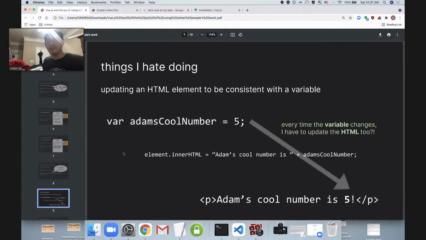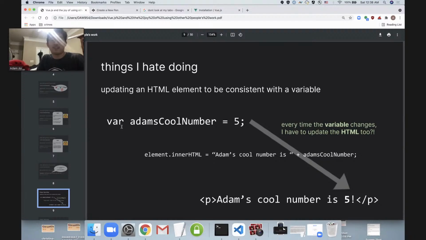So let's take a look at things that I hate doing. These are my most annoying code tasks. I really hate doing these. They're so bad. And one of them is when I have a variable in my JavaScript code and I need an HTML element in my HTML file to be consistent with it.